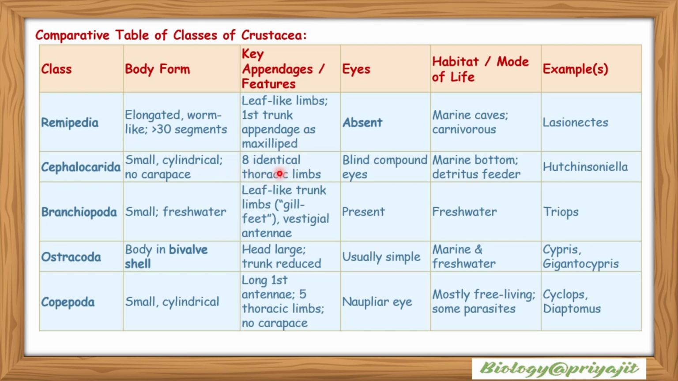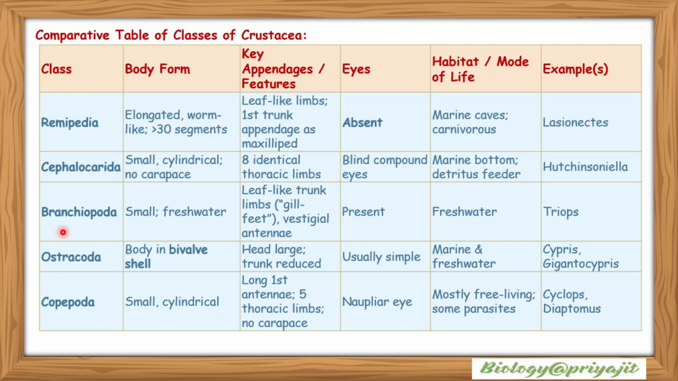Cephalocarida: their body is small, cylindrical, and there is no carapace. They have 8 identical thoracic limbs. Their blind compound eyes are present, and they are marine and bottom dwelling. They act as detritus feeders. Examples: Hutchinsoniella.